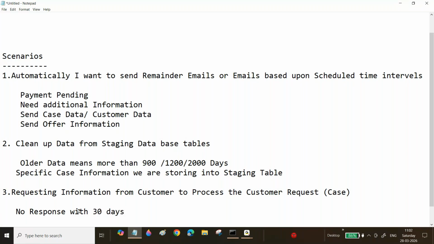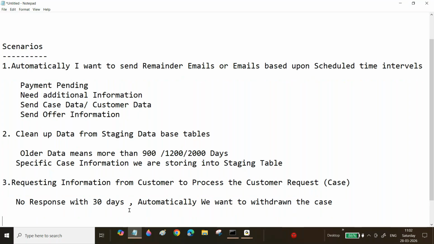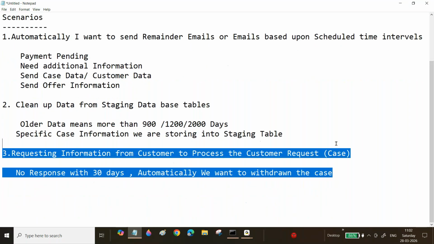Now there is no response within 30 days of time, so automatically we want to withdraw the case. Clear? What is my use case? Now I want to withdraw the case.